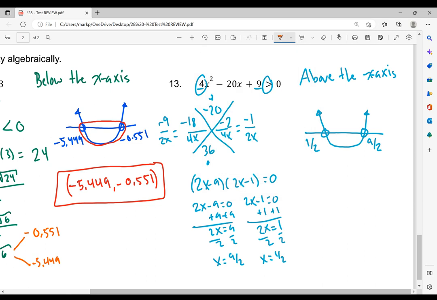So right here it says, where is it above the x-axis? So this piece is above the x-axis, just like this piece is. Again, like before, this goes towards negative infinity. This other one goes towards positive infinity. So they are splitting apart, so there should be a union and two intervals. So my first interval starts at negative infinity, and it goes to 1 half, parentheses because it was not included, open circle, union, then we start at 9 halves, which is 4.5, parentheses because it's not in a closed circle, and this one goes towards infinity. All right, and that concludes the